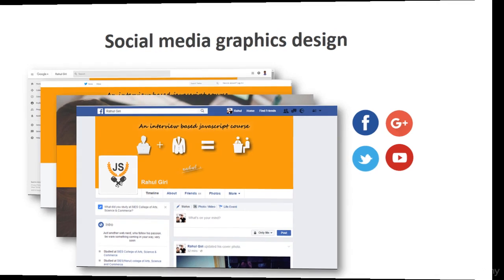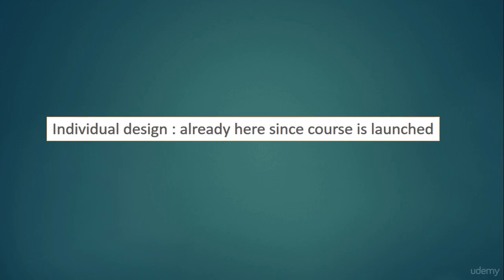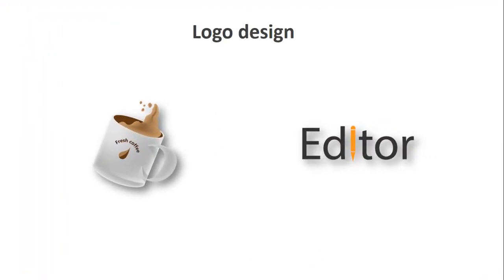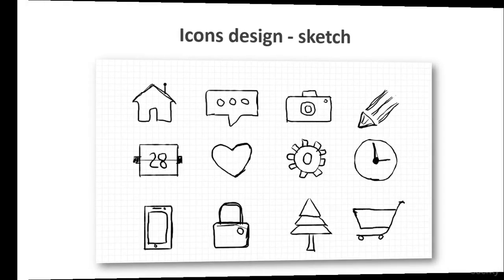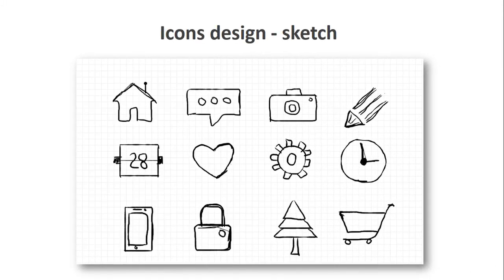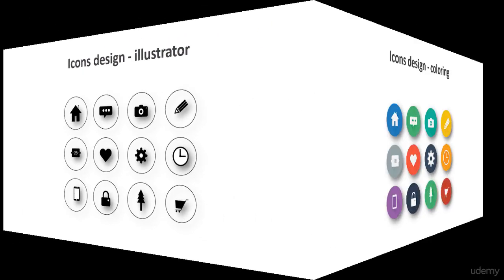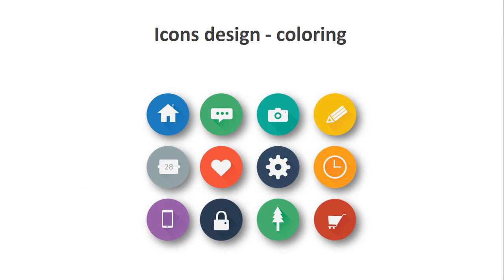Well, apart from this, we're actually going to design some individual stuff which has already been here since the course launched. So what are those? Well, professional logo designs. In this case you can see here a fresh coffee logo design. So you can see there's a fresh coffee logo, there's the editor logo, and you will learn how to create this amazing logo in this course. After that, you will learn how to sketch this icon, then create it in Illustrator and then color it so it will look this awesome.